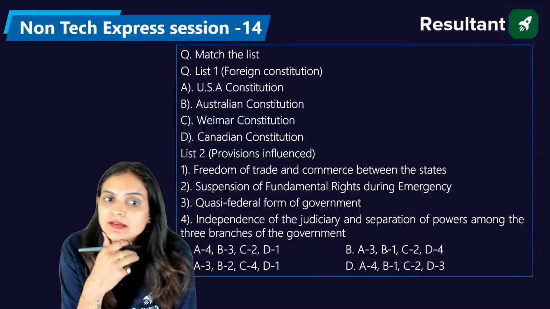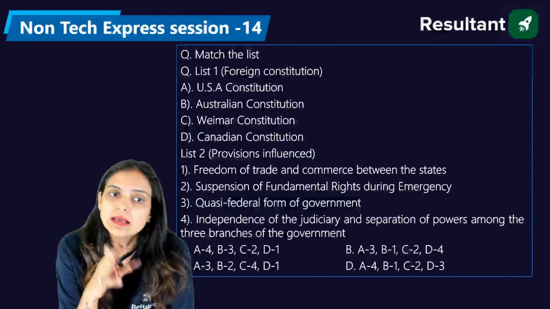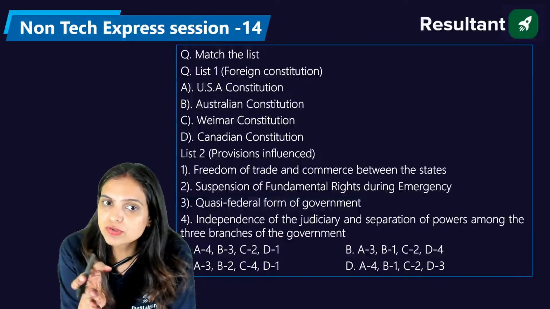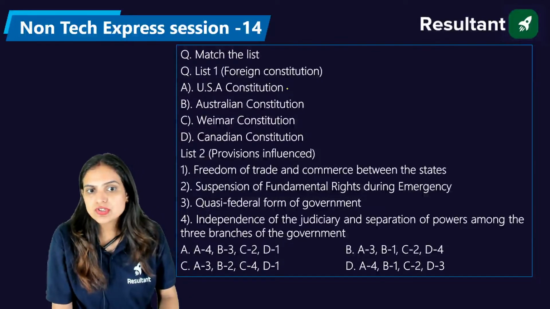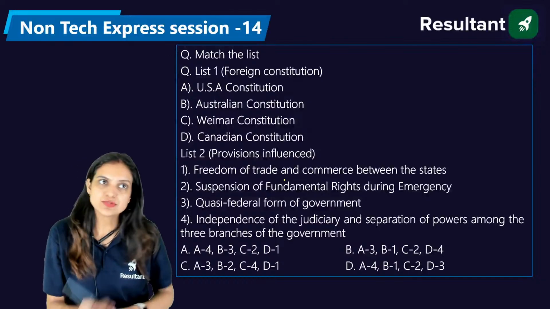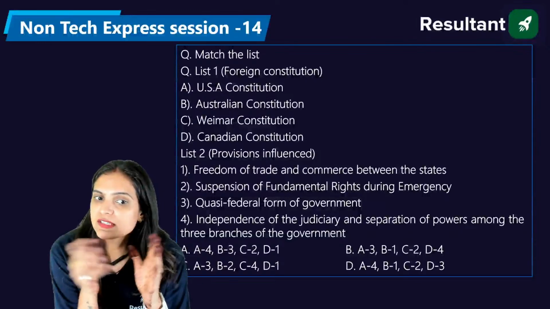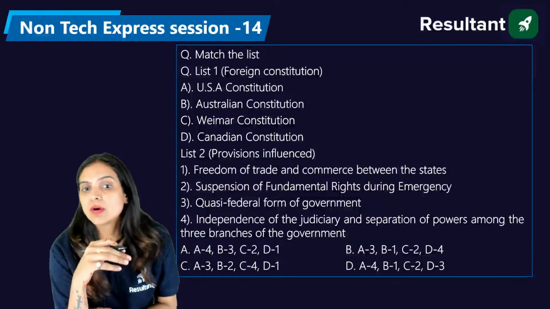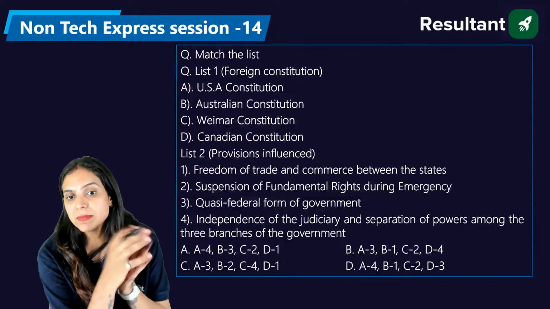Now let's come forward and try to answer this question. This is quite a lengthy question, by the way. It is not that difficult. We have two lists available, where in list one we have the foreign constitution, and in list two we have the provisions influenced. So we have the USA constitution, the Australian constitution, the Weimar constitution, and the Canadian constitution. Yes, judicial review was also taken from the Constitution of USA. We have the freedom of trade and commerce between the states, the suspension of fundamental rights during emergency, the quasi-federal form of government, and the independence of the judiciary and the separation of powers among the three branches of the government.